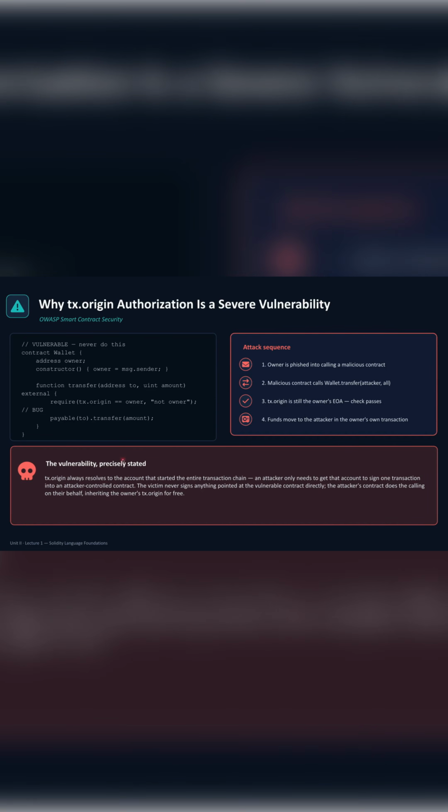So it is advisable that you should never use tx.origin for authorization purposes.